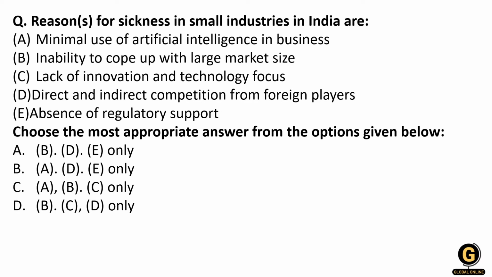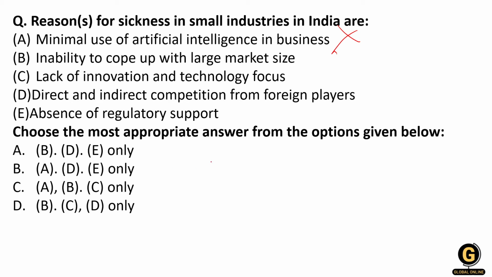So what can be the reasons for sickness of the small industry in India? Artificial intelligence is used at a minimum level in the business. It is talking about small industries. Small industries invest a lower amount, so how can they adopt artificial intelligence? They will not adopt it. So A option can't be there.